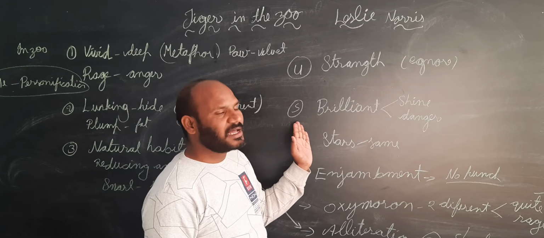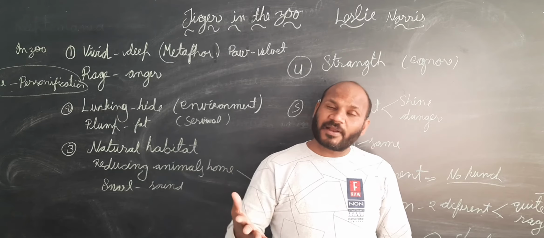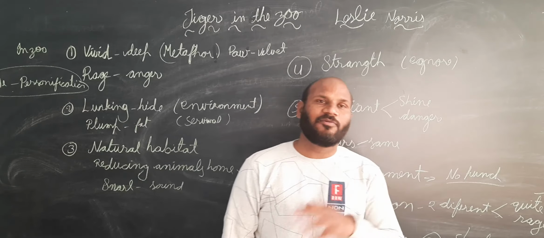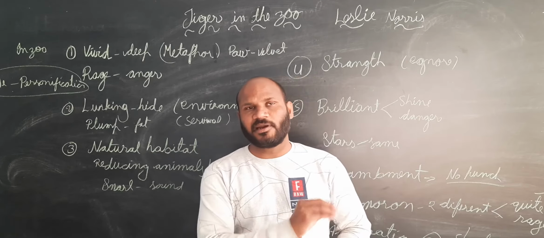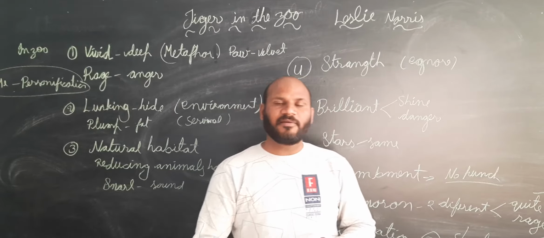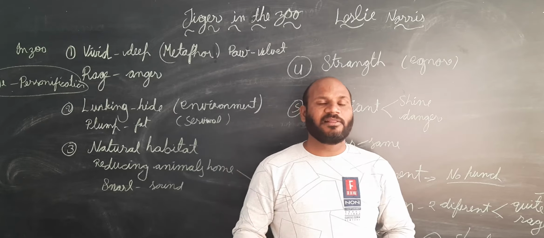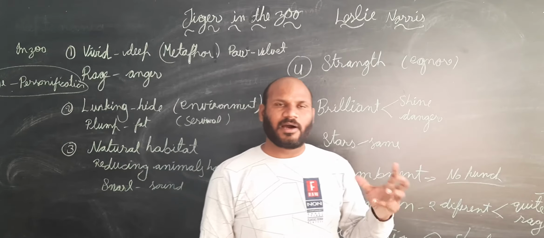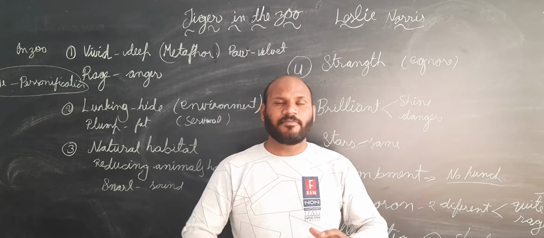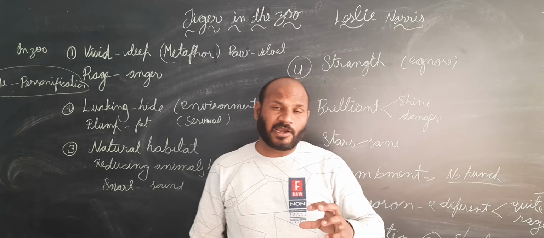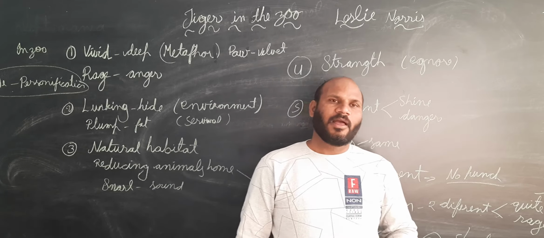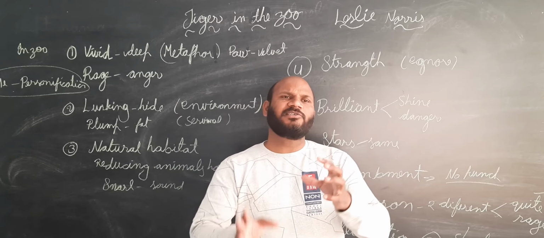Next, if I go to the last stanza, somewhere the poet is showing that a tiger is consoling itself when it is satisfied on some points, but on some points it is not at all happy. And what is shown in this poetry, in the last stanza, is that the tiger's brilliant eyes are seen. We can see the brilliant eyes. Brilliant means here not intelligent. Brilliant means big, or ferocious, or dangerous.